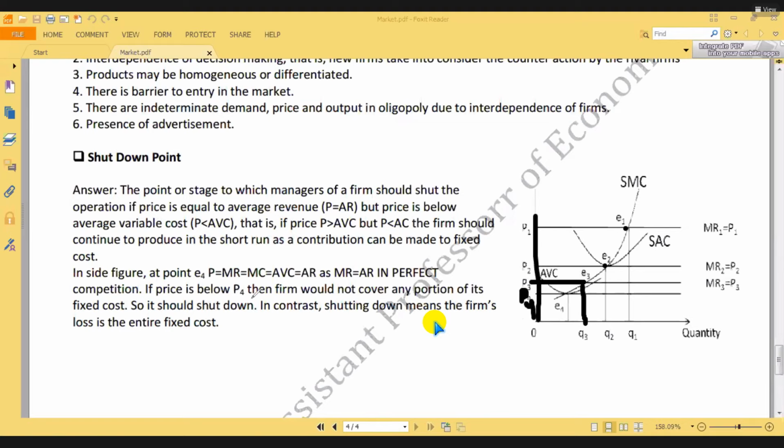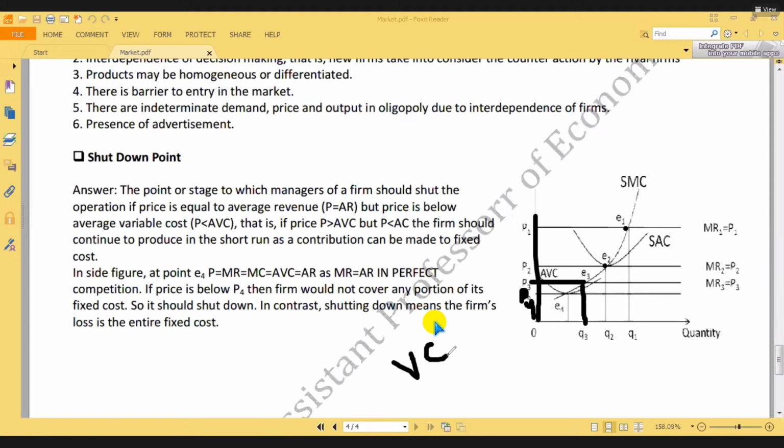Look, if price is below P4, the farm would not cover any portion of its fixed cost, and variable cost also. So it should shut down. Shutting down means the farm's loss is the entire fixed cost. Why? Shutting down actually means you have closed down your business, you are not continuing production, so there is no variable cost. But you already have purchased machinery, hired land, constructed a building. So no compensation can be made if production is stopped.